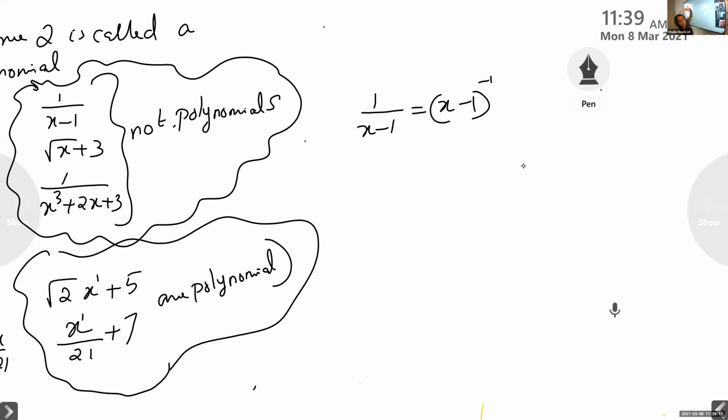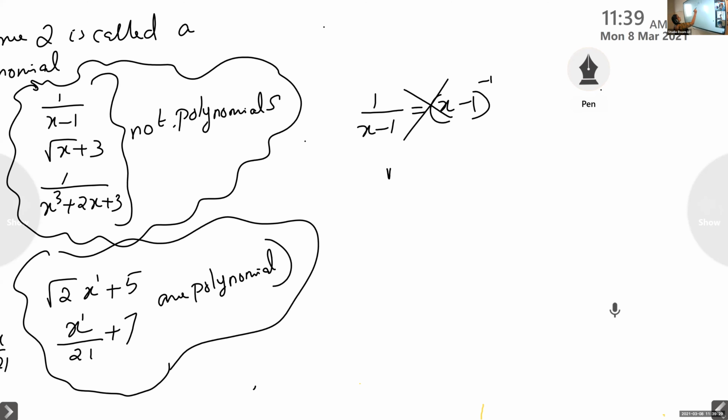So the power is negative. For an algebraic expression to be a polynomial, the powers must be positive integers. Here the power is negative 1, so this is not a polynomial.